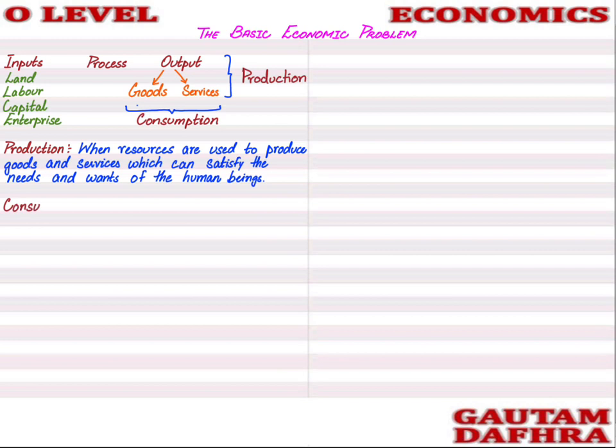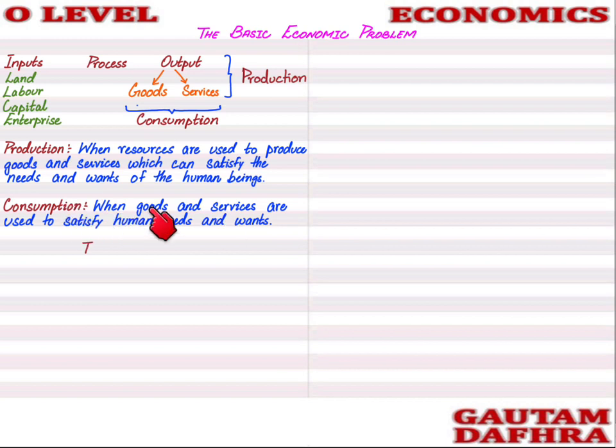Then let's understand consumption. When goods and services are used, consumed, to satisfy human needs and wants, when consumers consume goods and services so that their needs and wants are satisfied, it is known as consumption. Let me give you an example. Right now I'm using this laptop, so I'm consuming this laptop so that my want or need is satisfied.